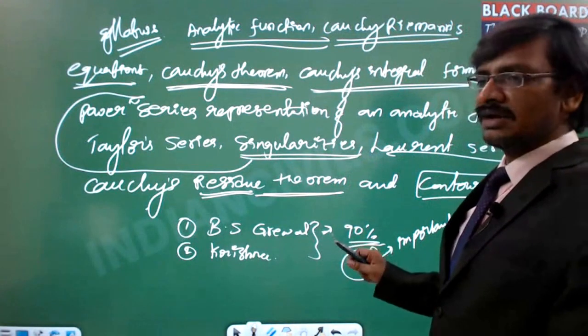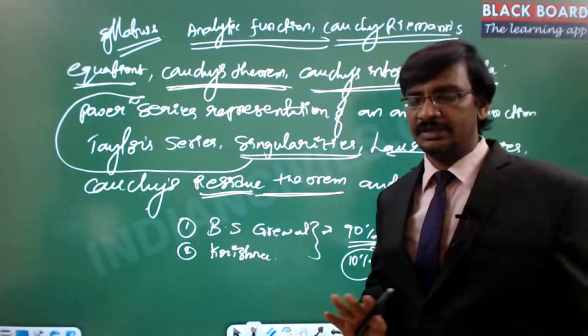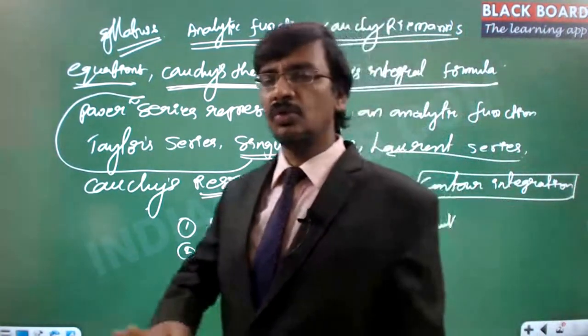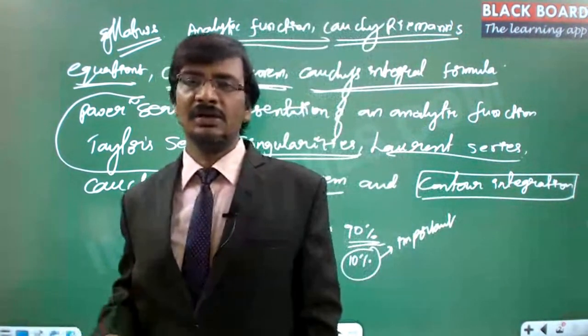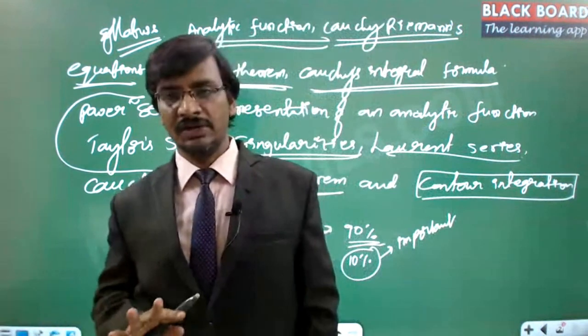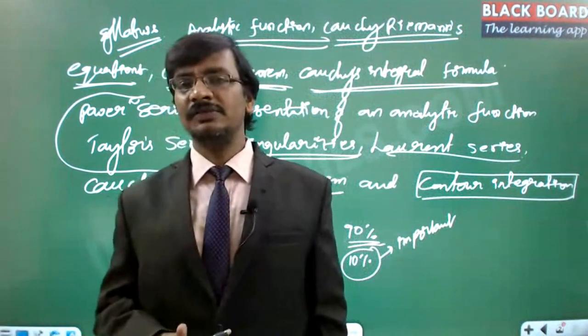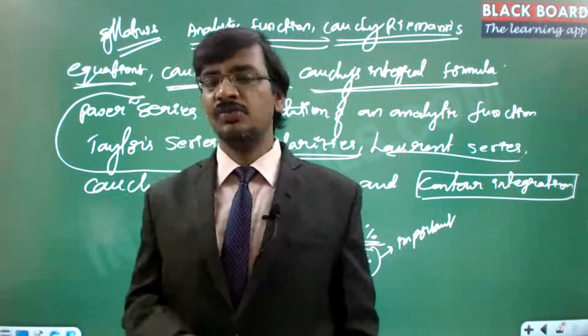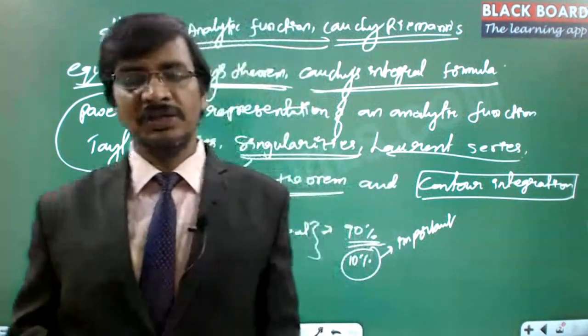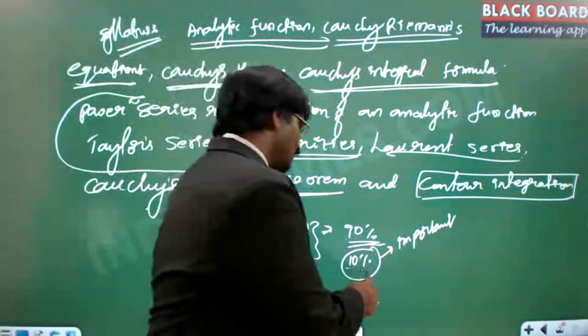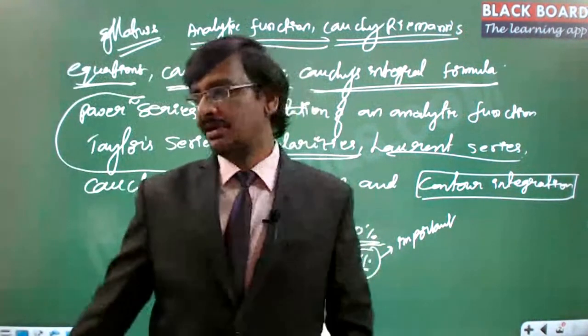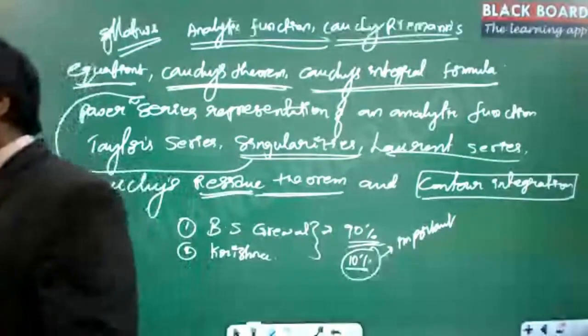Correct? But B.S. Grewal conceptually is very good, exceptionally good. So you can go through that book and cover all the models. Contour integration was also covered to a greater extent. But the derivation kind of models are not part of that book. I said that it is 10%, but this 10% is important. Got it?